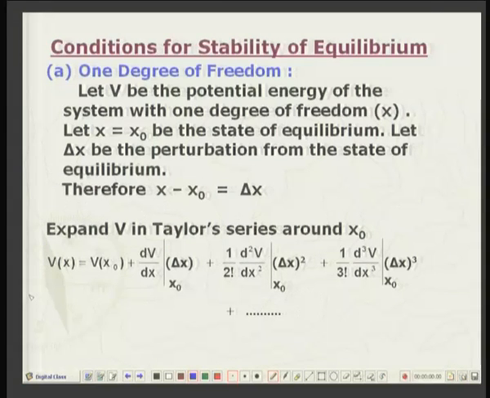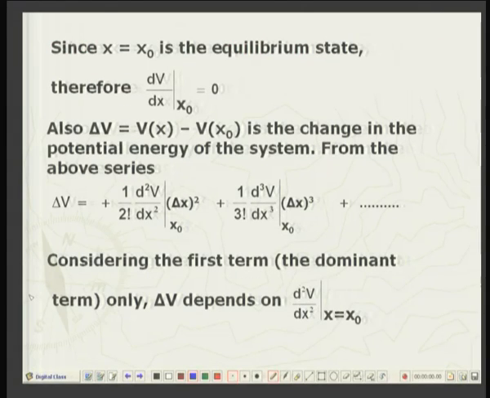Then we will see what happens. If we call the change in potential energy del V equal to V(x) minus V(x0), that is the difference of the potential energy between the perturbed state and the equilibrium state, that is del V.